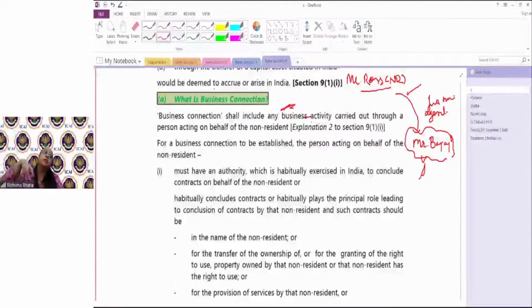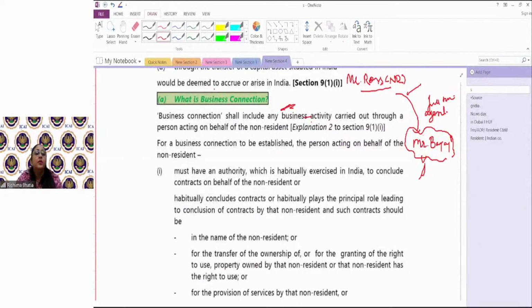Ross is sitting outside. Even if the final income is getting credited in his foreign account, the income has not been generated, why? Because Ross did not come to India to do the business, and he was in India for a very small time. But otherwise, because of his agent, he is able to do business activities in India in the form of concluding contracts, securing orders, and maintaining stock.